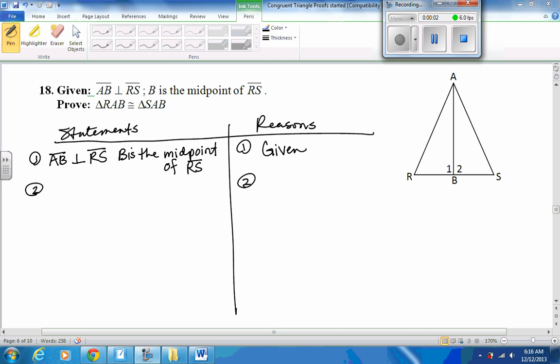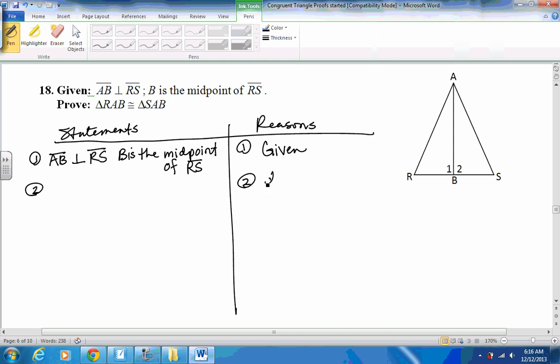Let's start with the first statement we're given. Segment AB is perpendicular to segment RS. So, I guess we're probably using the definition of perpendicular lines. So what does that mean? If you need to pause the video and see what type of conclusion we're going to make, you can do that. We're going to be saying we have some right angles.